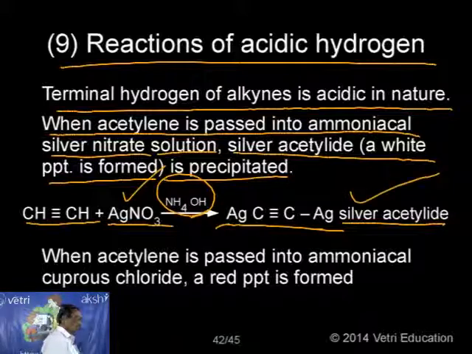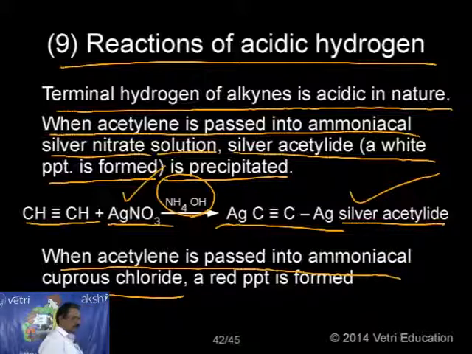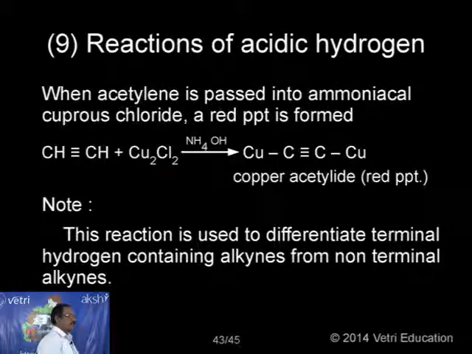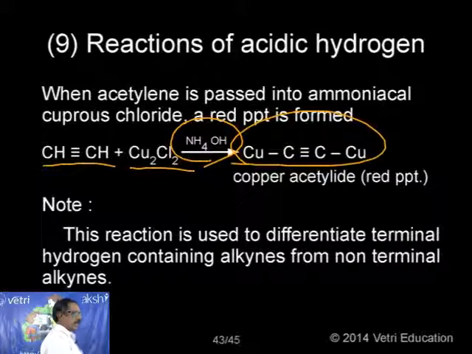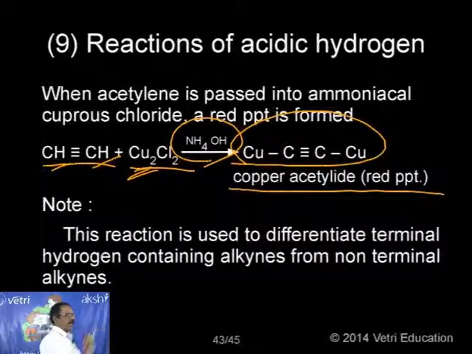Suppose acetylene is passed into ammoniacal cuprous chloride solution, a red precipitate is formed. That is another interesting piece of information. Can you see the reaction? In this case, we are treating acetylene with Cu2Cl2 in presence of ammonium hydroxide. So what will happen now? Copper acetylide is formed. That means the 2 hydrogens will be substituted by 2 coppers. The name of the compound is copper acetylide. It is a red precipitate. This is another interesting piece of information.